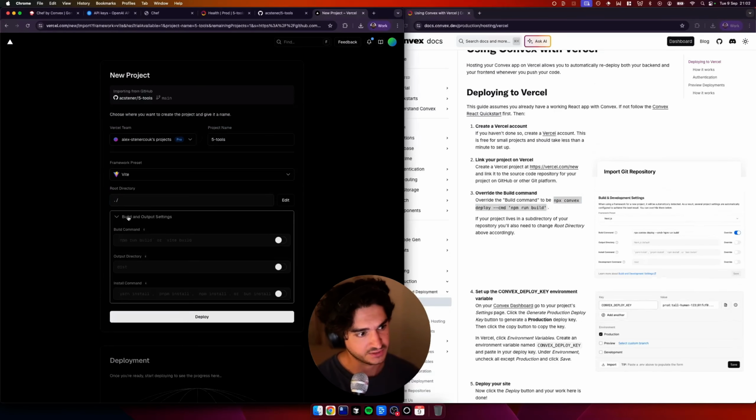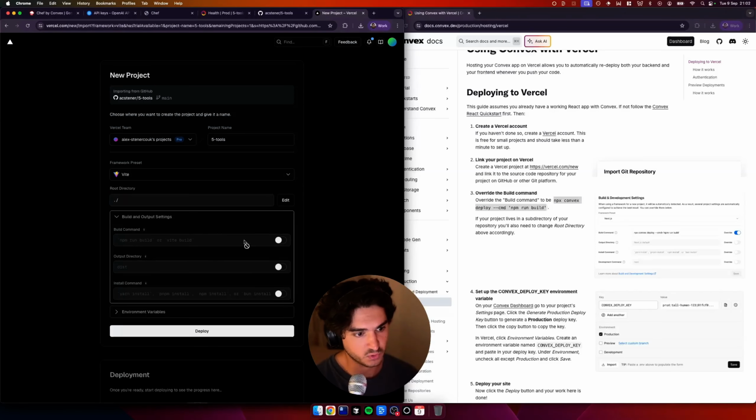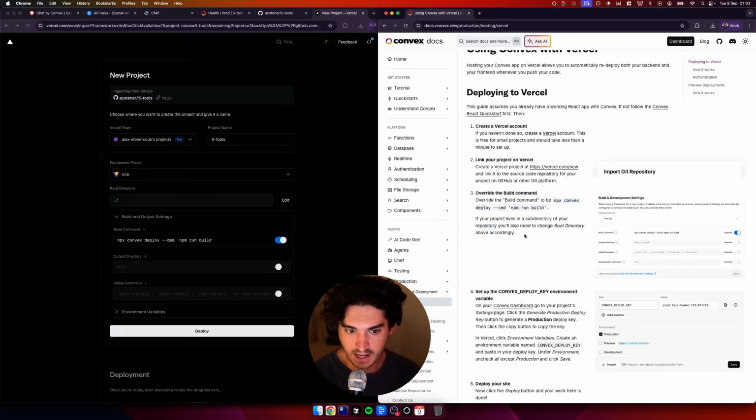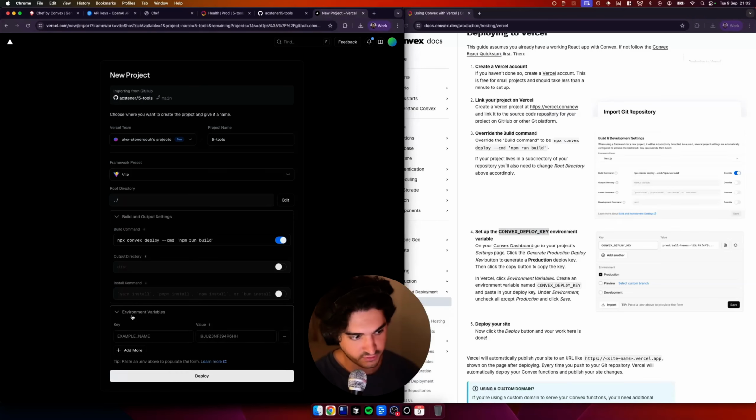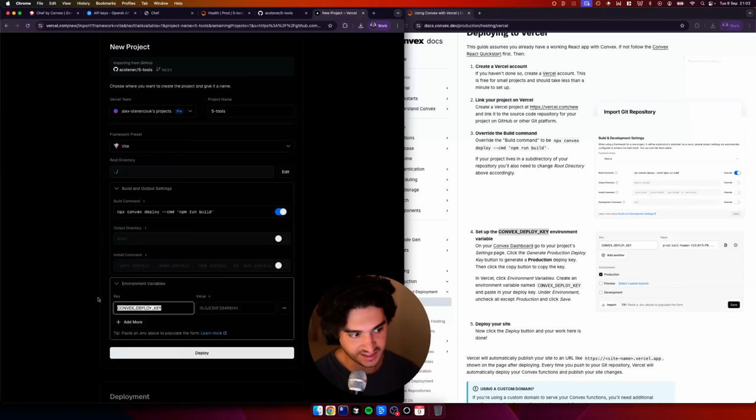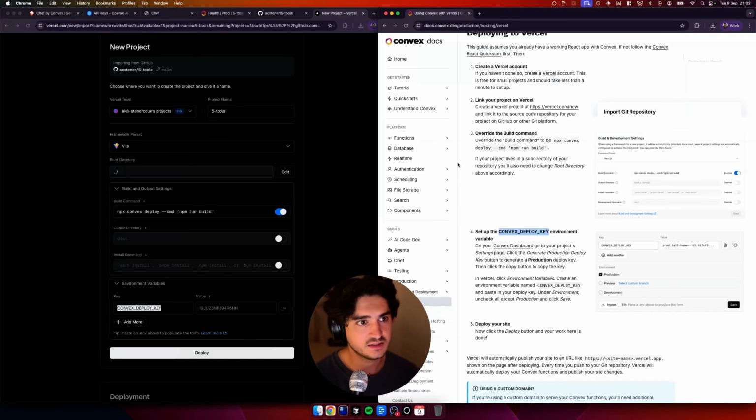So we come down here to build and output settings and this build command, we need to click this toggle and paste npx convex deploy --cmd 'npm run build'. And then what we need to do is set up the CONVEX_DEPLOY_KEY environment variable. So let's copy this name. And then we're going to come to environment variables down here. We're going to paste in CONVEX_DEPLOY_KEY. And here's what we do.